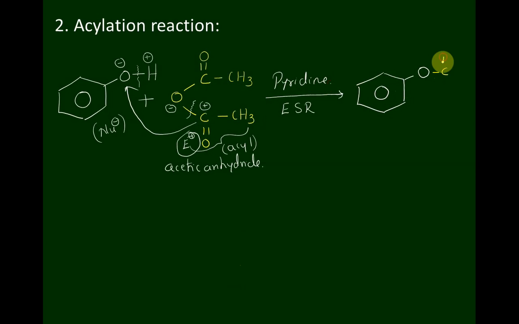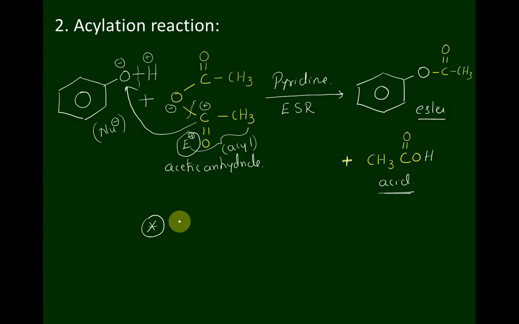C double bond O CH3 plus CH3 C double bond O H. We get an ester as well as an acid. In this case also pyridine reacts with the acid and favors neutralization.